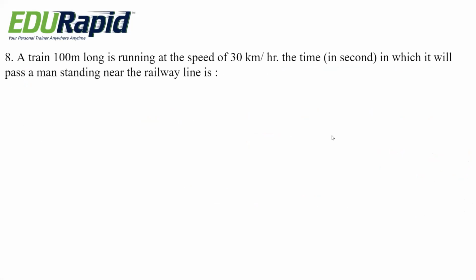Next question. A train 100-meter long is running at a speed of 30 kilometer per hour. The time in second in which it will pass a man standing near the railway line is 10, 11, 12, 15.